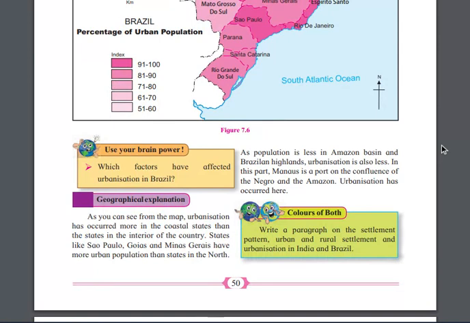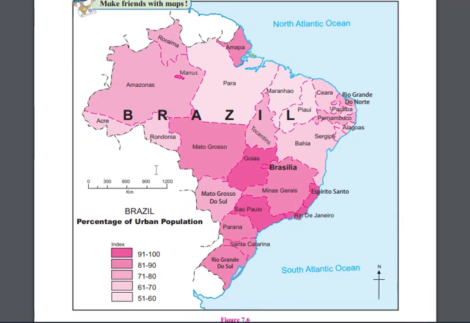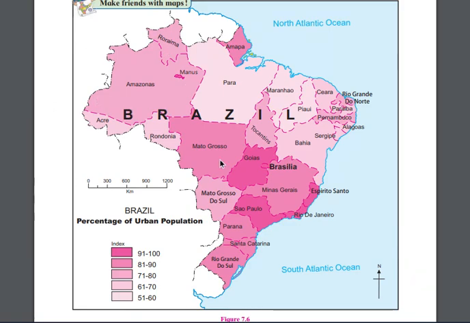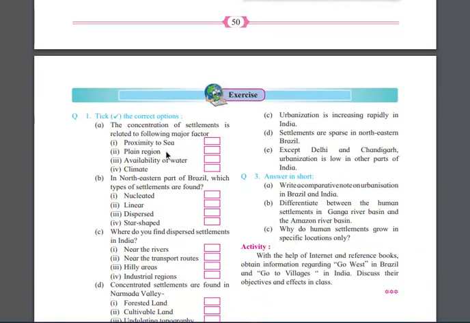As population is less in the Amazon basin and Brazilian highlands, urbanization is also less, right? So here it is explaining that the majority of the people are living in the south side. The people are not living here. The people are very few in this area. Okay, right? So these are the questions.